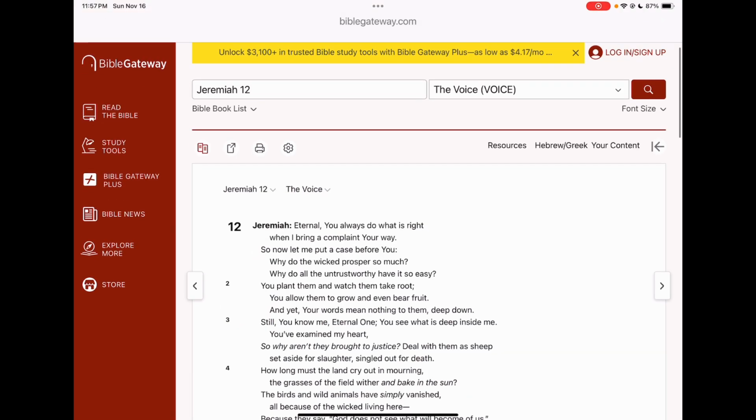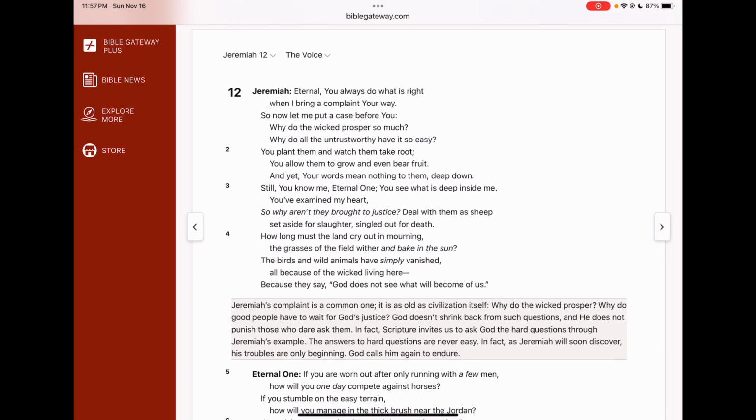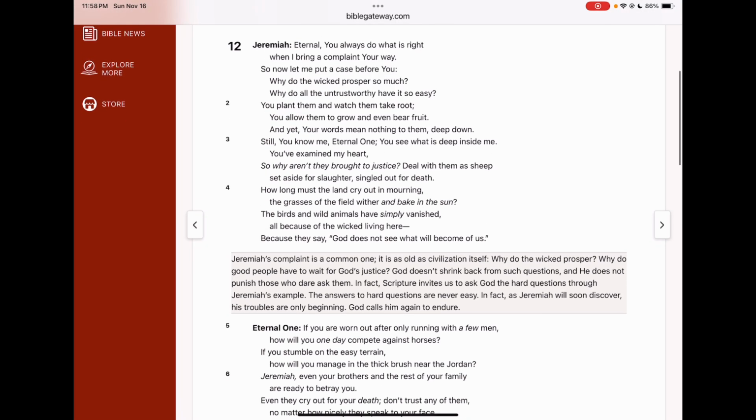And we started reading. It tells you at the beginning of verse 12, Jeremiah is talking. "Eternal, you always do what is right. When I bring a complaint your way, so now let me put a case before you. Why do the wicked prosper so much? Why do all the untrustworthy have it so easy? You plant them and watch them take root. You allow them to grow and even bear fruit. And yet, your words mean nothing to them deep down. Still you know me, Eternal One. You see what is deep inside me. You've examined my heart. So why aren't they brought to justice? Deal with them as sheep set aside for slaughter, singled out for death.